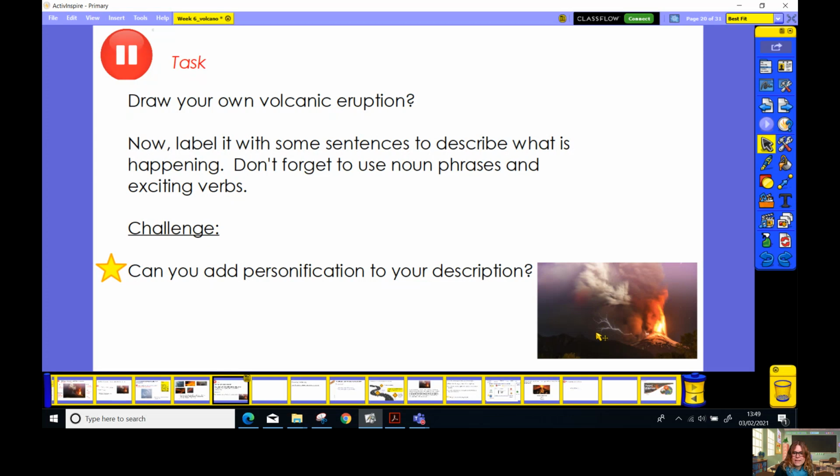Perhaps this little lightning here, you can think what it looks like. Oh, it kind of reminds me of a hand twisting through the sky, of fingers just about to grab something. So I'd like you to pause the video now and have a go at this task, and I can't wait to see your drawings later and your lovely descriptions.